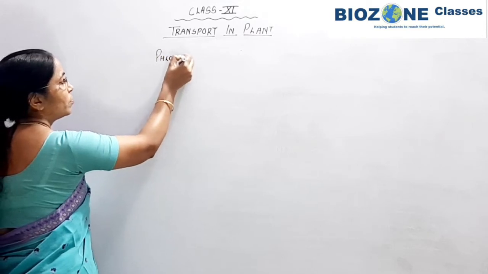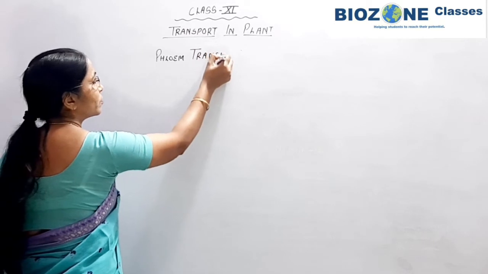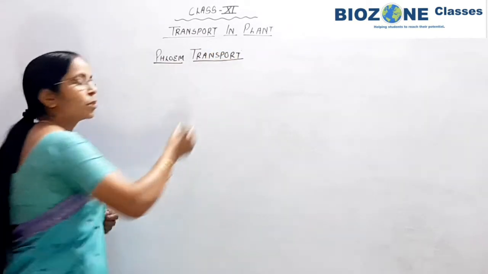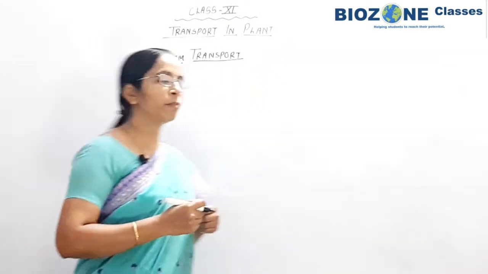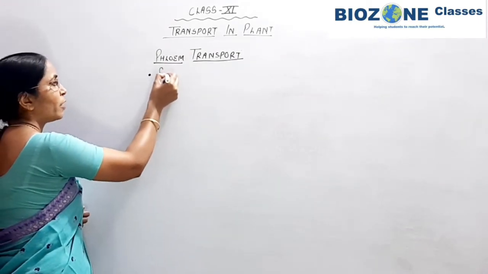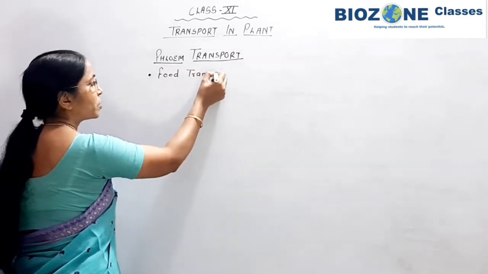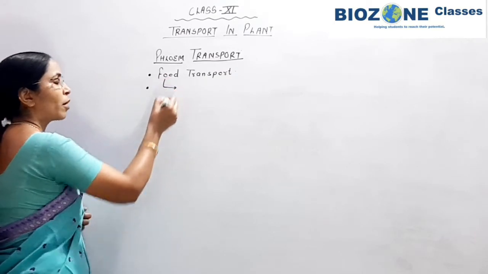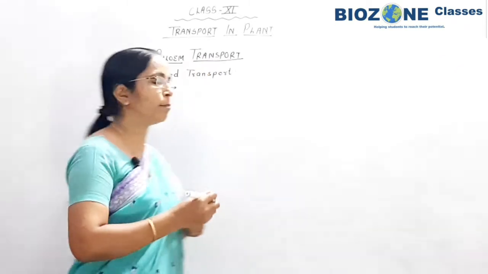Now, the most important thing when we study phloem transport, and most of the students know this, is that phloem transport is mainly associated with food transport in the plant. First thing you remember. And when we come towards food transport, what is the form of food? One of the most important questions.